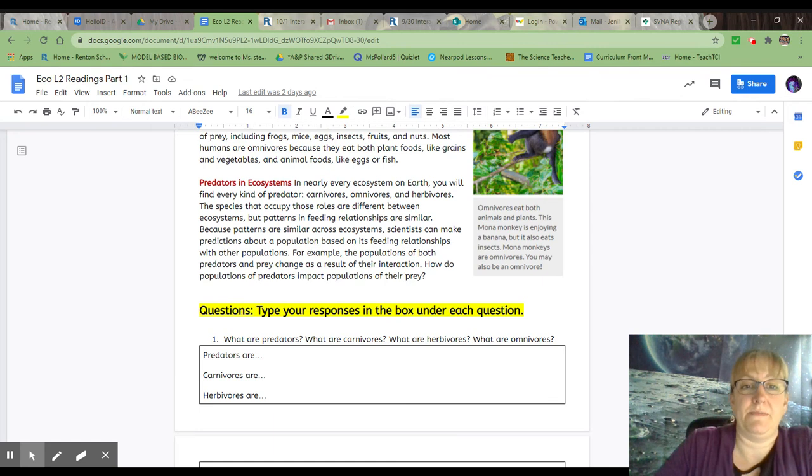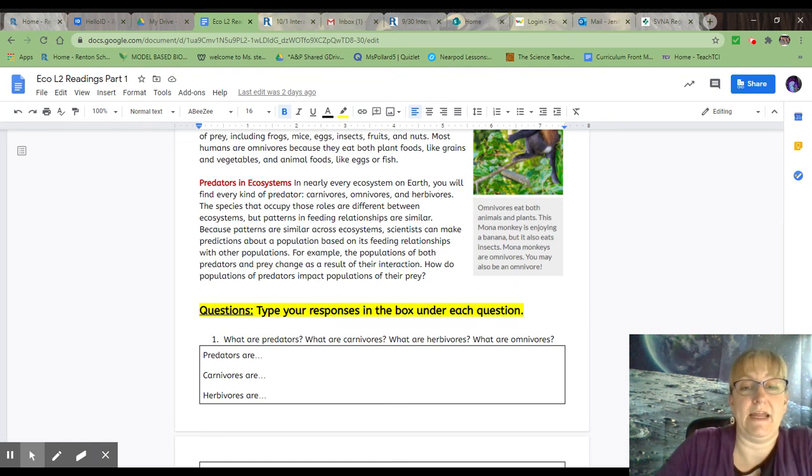Predators and ecosystems. In nearly every ecosystem on Earth, you will find every kind of predator: carnivores, omnivores, and herbivores. The species that occupy those roles are different between ecosystems, but patterns in feeding relationships are similar. Because patterns are similar across ecosystems, scientists can make predictions about a population based on its feeding relationships with other populations. For example, the populations of both predators and prey change as a result of their interaction. How do populations of predators impact populations of their prey?